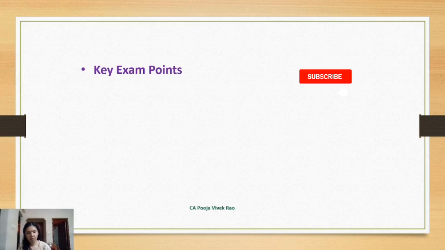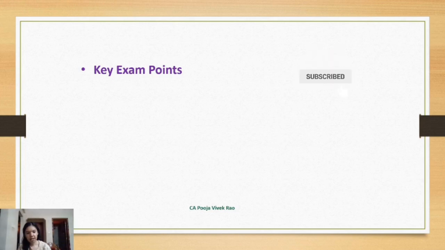The next important point is stepwise marks are allotted. So even if the final answer is wrong, if you have written the working notes and assumptions correctly, you will get marks for those steps. So in case you are preparing a balance sheet and if it does not tally, you can spend maximum 5 more minutes on it. Do not waste more time on it. If it still does not tally, don't worry because stepwise marking is there and you will get marks for other steps which you have done.